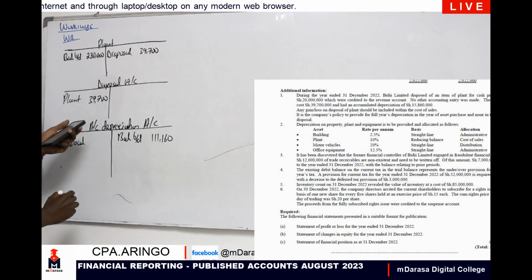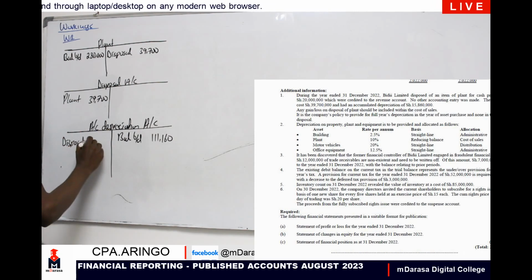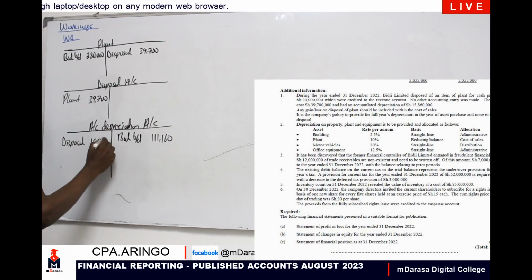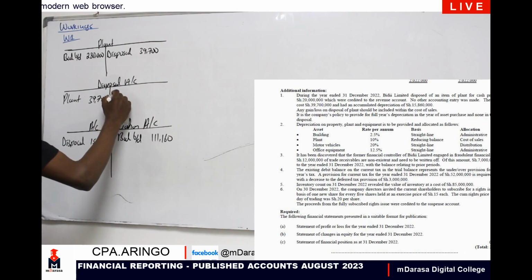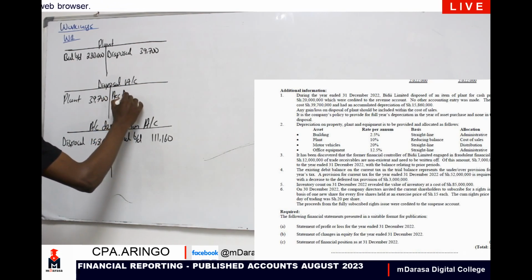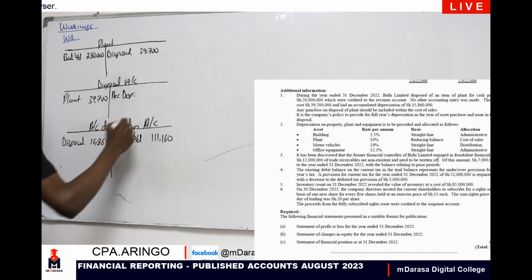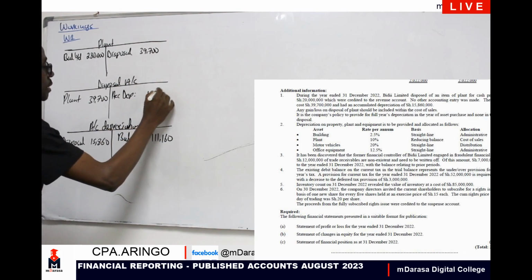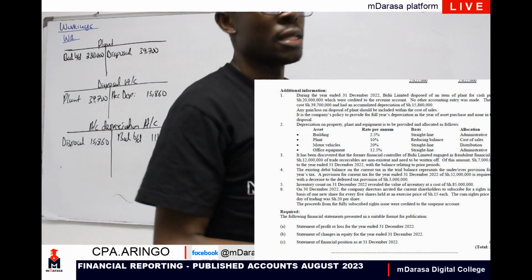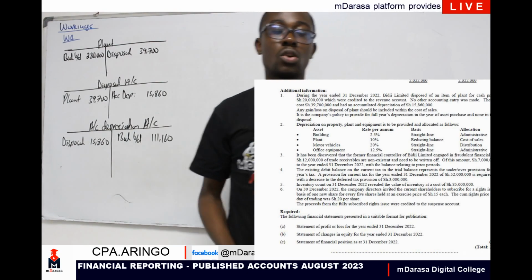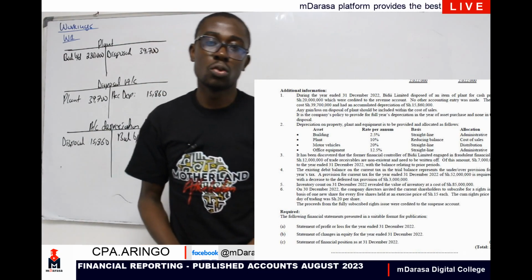I have it as 15,860, which literally I'm going to credit to our disposal account, with accumulated depreciation, the value that I'm having, 15,860. Double entry, right?